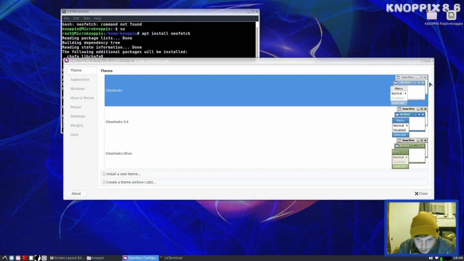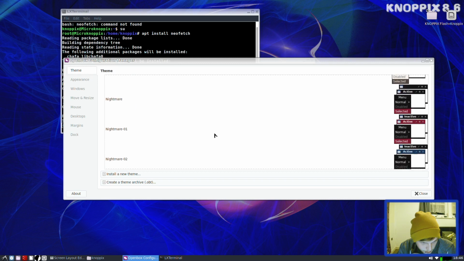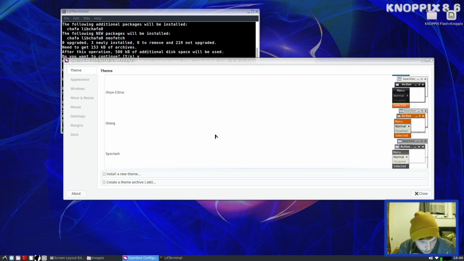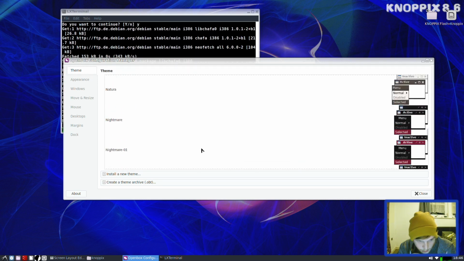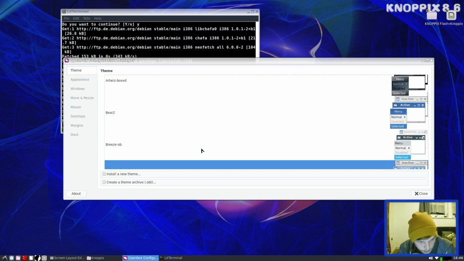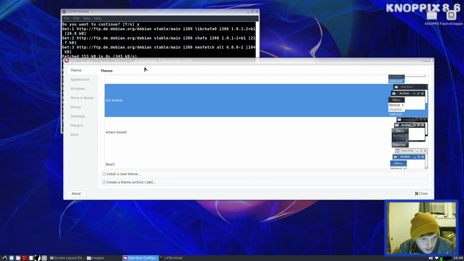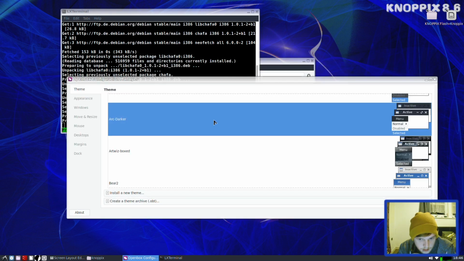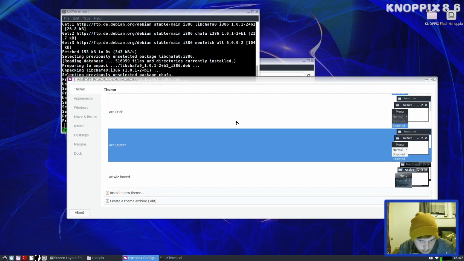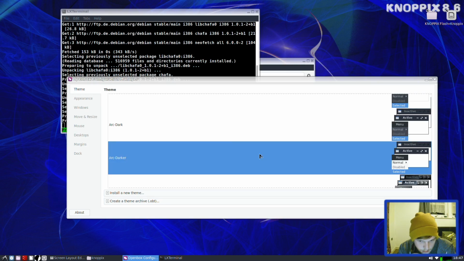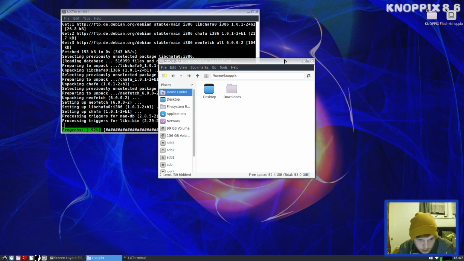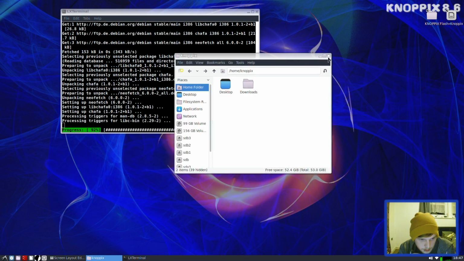Right, let's change this to Arc. Hopefully we find Arc on here. You might have to install the actual Arc OpenBox theme. I've had to do this before. Unless, there we go. So let's do that. Is it applied? No. That's not done what we wanted it to do.